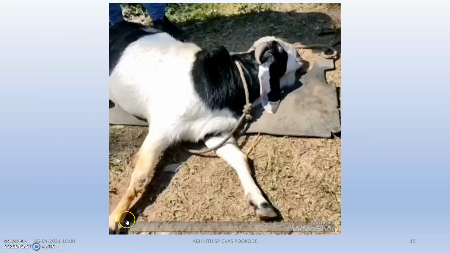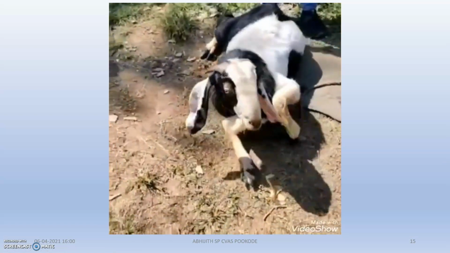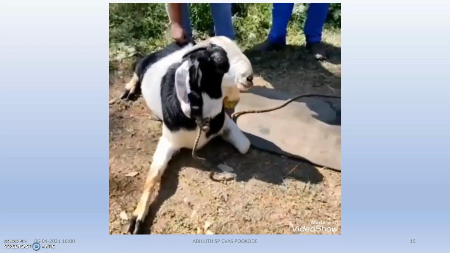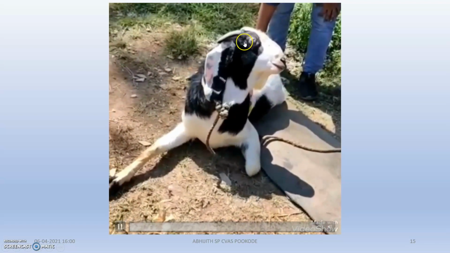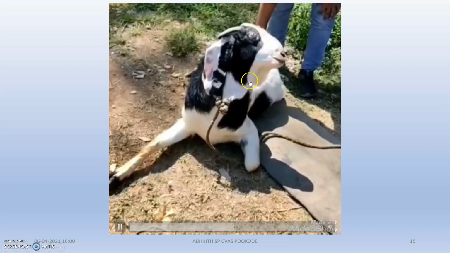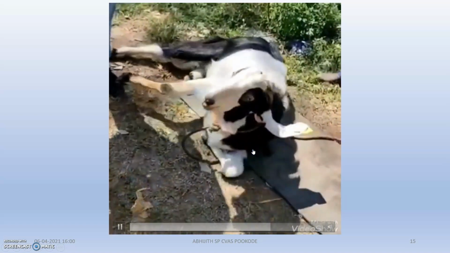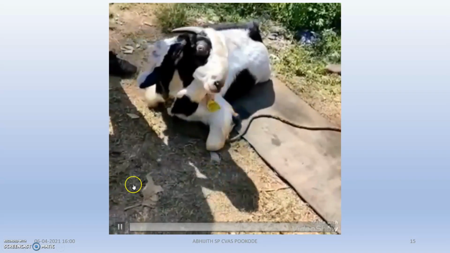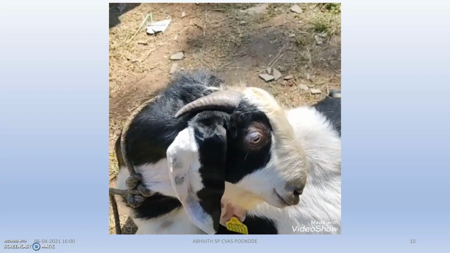So you can go to a video of a goat which is having PEM. You can see it cannot stand up on its own, with nystagmus, and it is trying to arch the head back, unable to stand by itself. Nystagmus is very clear in this case.